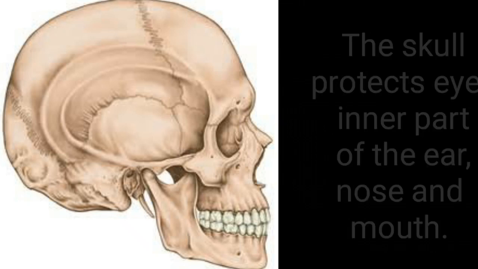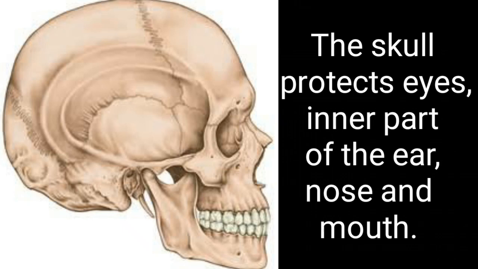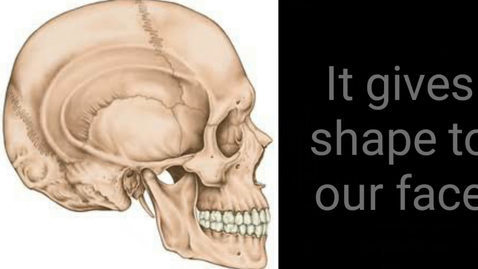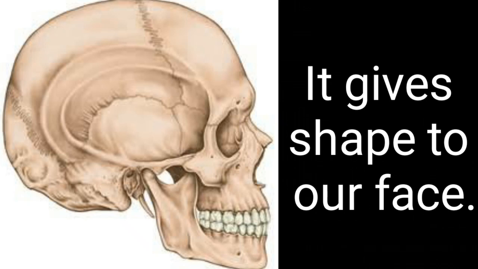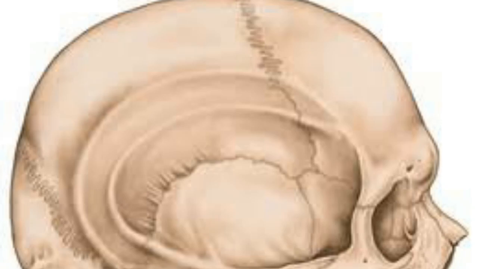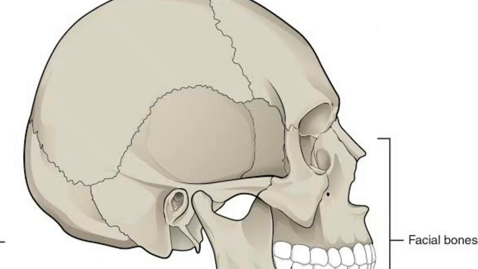Skull protects the eyes, inner part of the ear, nose and mouth. Skull gives a characteristic shape to our face. It changes slightly as people grow older. The male skull is slightly different from the female skull.